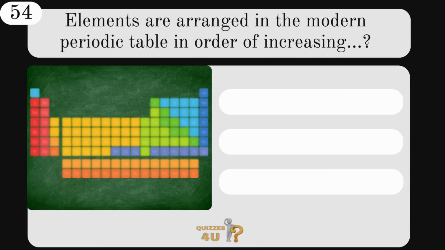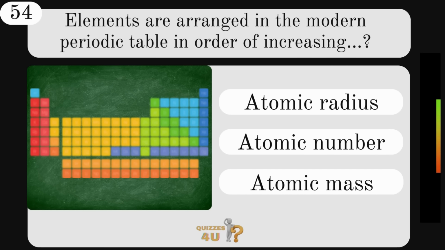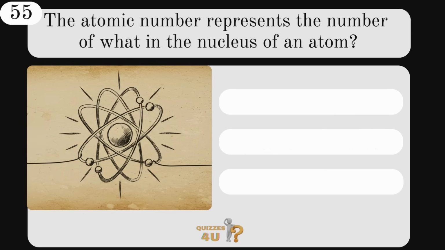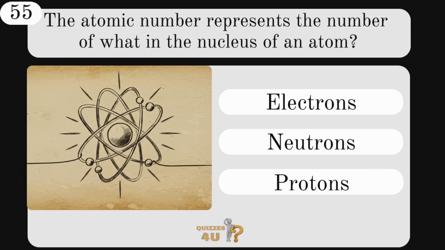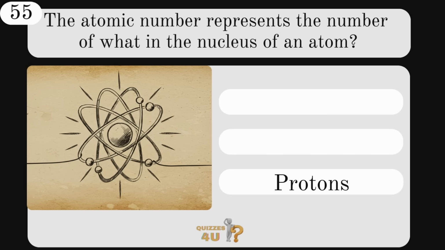Elements are arranged in the modern periodic table in order of increasing what? Atomic radius, atomic number, or atomic mass? The answer, atomic number. The atomic number represents the number of what in the nucleus of an atom? Is it electrons, neutrons, or protons? It's the number of protons.